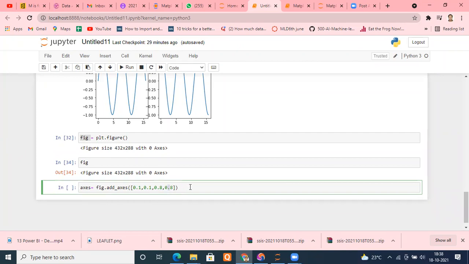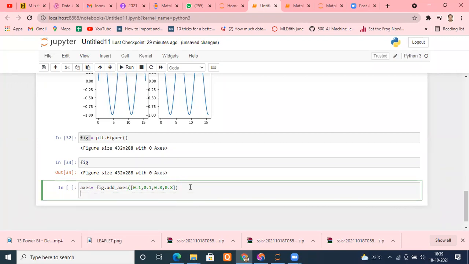Now see, as I told you, it is a bit complicated, but the moment we do 2-3 things, you will understand that. After that, I want to plot on the same axes that you have created. You have seen axes have been assigned. Now you will tell on this axes what you want to plot. You want to plot x and y, very much like you did plt.plot. Same thing. In that case your axes are automatically assigned, but here we have to manually assign axes. You'll get an advantage as well. You'll see that very soon.